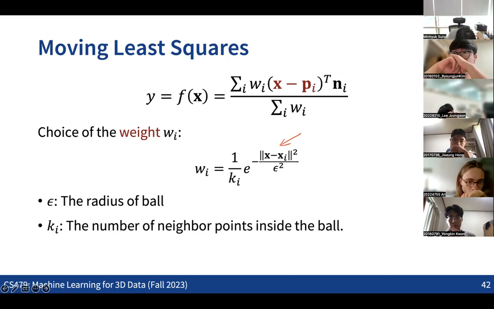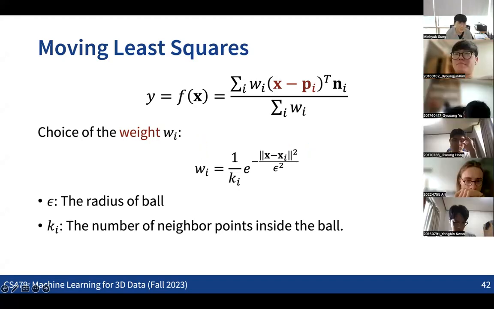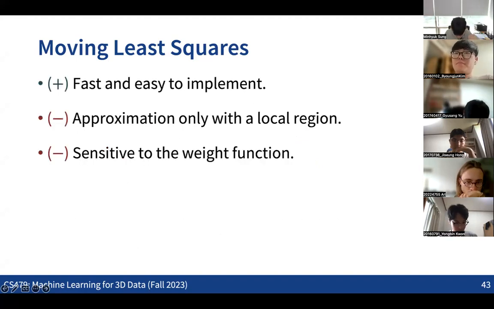As the point in the point cloud is closer to the query point, we increase the weight, and as the point becomes farther from the query point, we decrease the weight, right? We can simply define this kind of weighted sum of signed distance, which will be slightly better than just taking the one closest point when measuring signed distance.